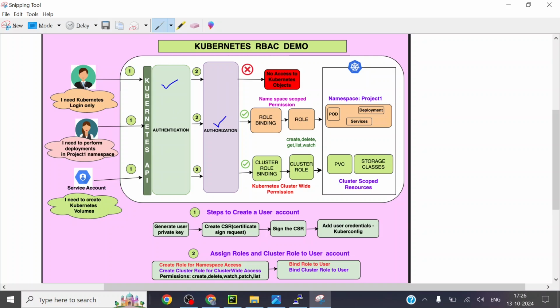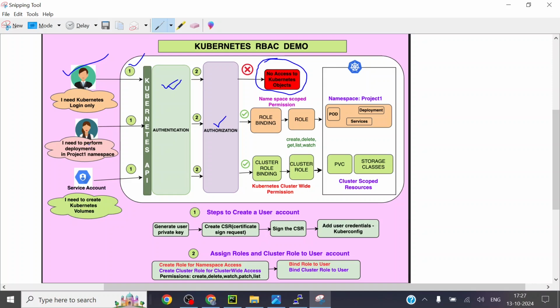Okay, guys, coming to the Kubernetes perspective, right? So we have a Kubernetes cluster. See my mouse pointer over here. So I am this guy. I need a Kubernetes login. So the admin will be creating a Kubernetes user for you, or if there is an SSO with external integration, it's fine. For now, I'm just assuming that we are going to create a new user over here. So I'll just give you the authentication access only. So this guy, if you see pointer number one, will have authentication. He can log in, but he doesn't have access to all the Kubernetes resources, right? So I have mentioned no access to Kubernetes objects. I'll show in the demo.